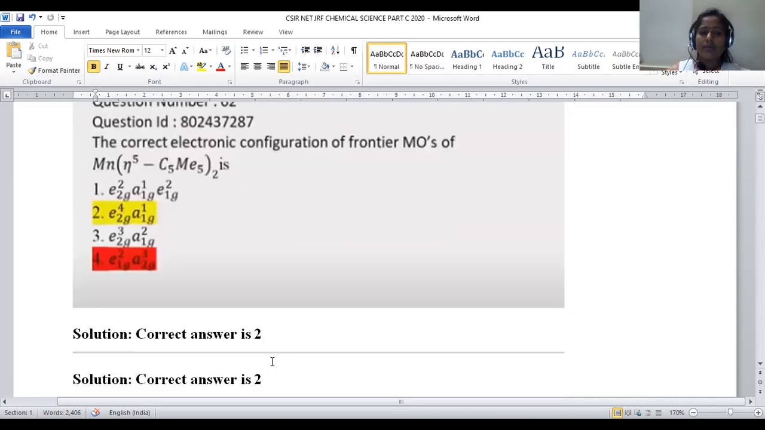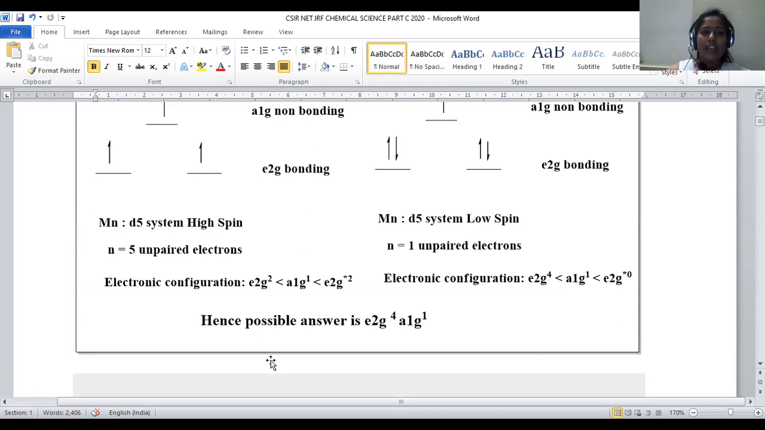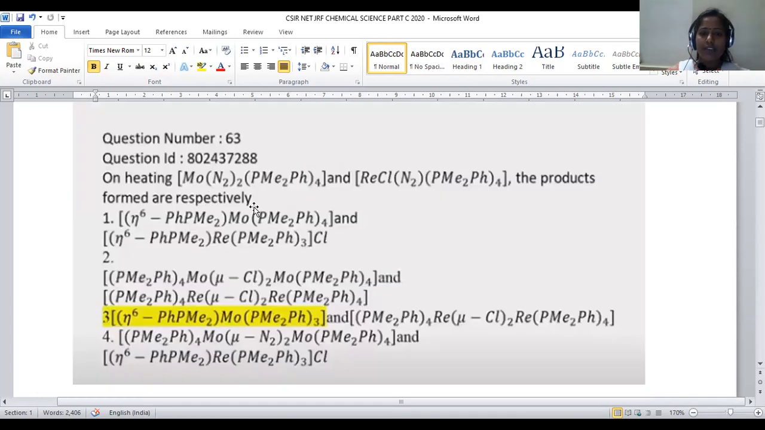Let us move on to question number 63. In question number 63, again an inorganic chemistry problem is given, where 2 different metal complexes have been given. Then they are subjected to heating. One is a molybdenum complex, the second is a rhenium complex. They are subjected to heating. What are the products after this thermal interaction? Right? Now let us see what the product will be.